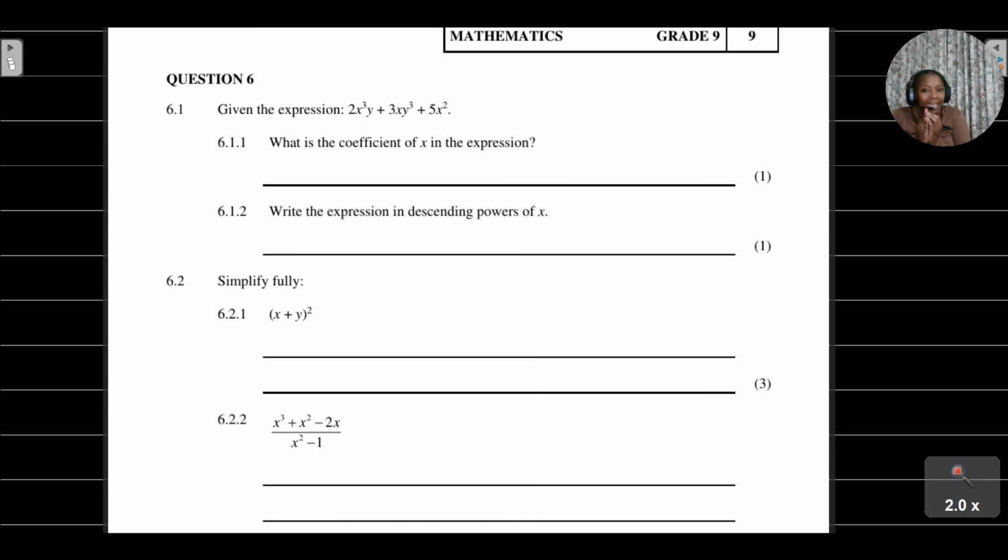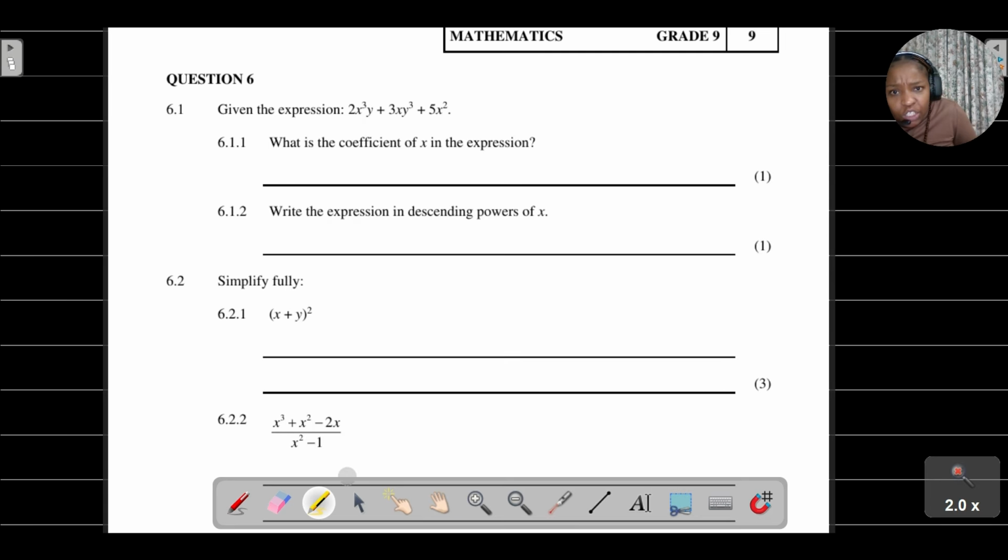You need to remember that your terms are separated by signs. But you need to understand that the sign in front of a number is for that number. If you get what I'm saying. So for example, if I want to determine how many terms I have here, this is going to be my first term, 2x to the power of 3y.